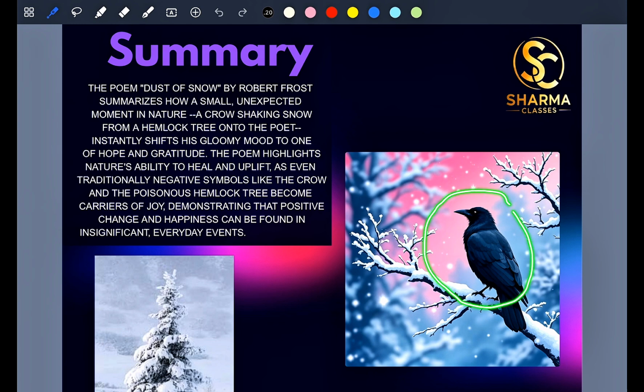Even if they are negative symbols, they played a significant role in becoming the carriers of joy, demonstrating that positive change and happiness can be found in insignificant and everyday events.